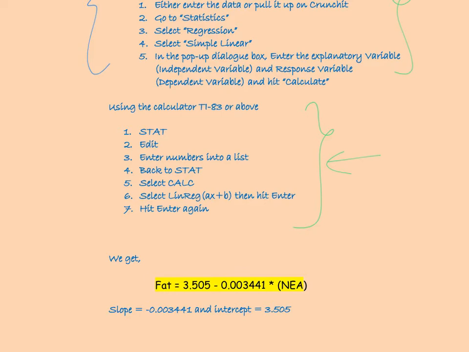So either using Crunchit or the calculator, we can see that the equation that models the relationship between non-exercise activity and fat gain is given by this equation. So the intercept is the standalone number, whereas the slope is the number that's multiplied to x, which is the non-exercise activity. So we know what the slope is and the intercept is of the regression line.